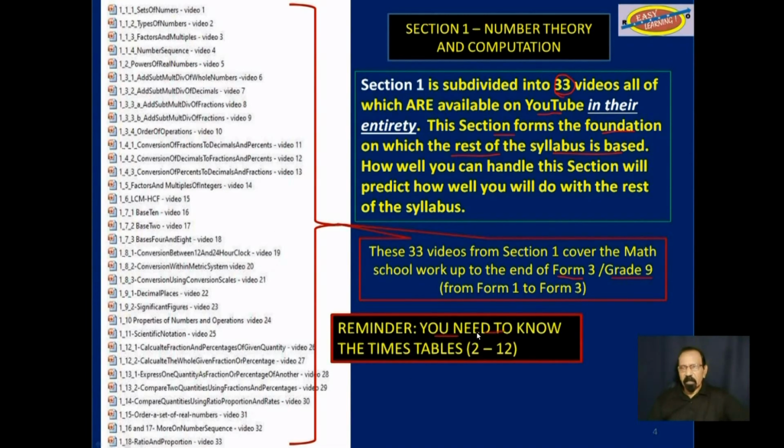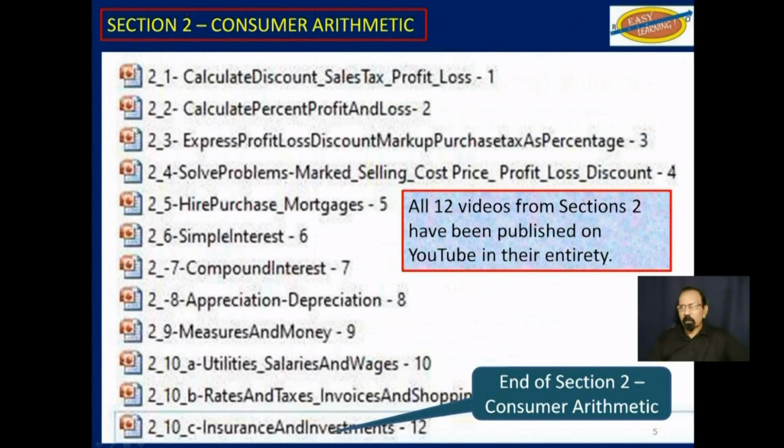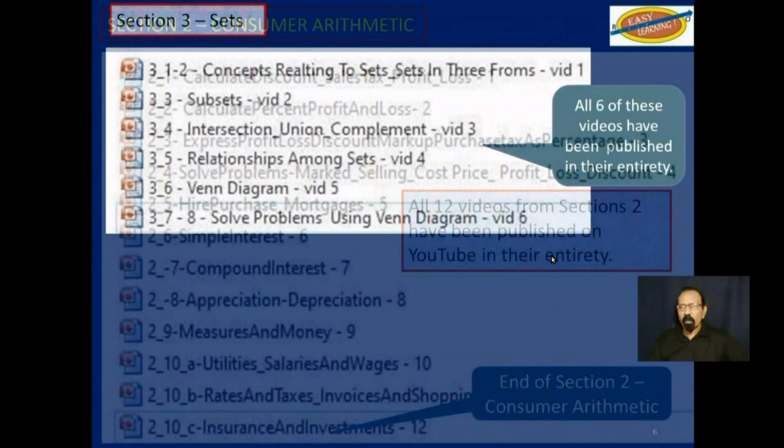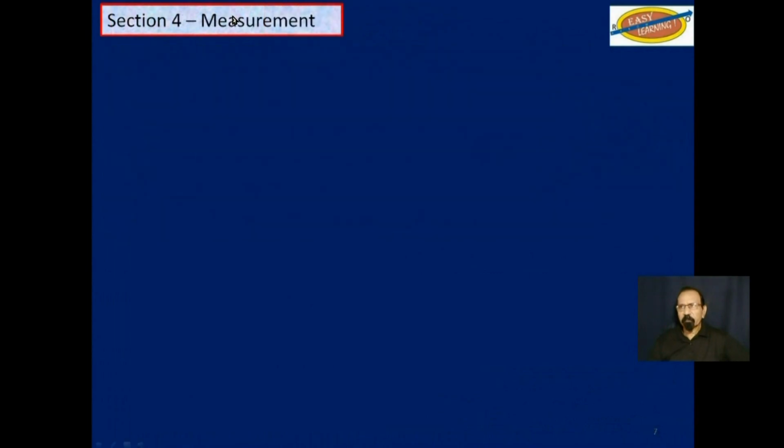Also, another reminder that you need to know the times tables from 2 to 12, especially since calculators are not allowed in paper 1. All 12 videos from section 2, consumer arithmetic, have been published on YouTube in their entirety. All 6 videos from section 3, sets, have been published on YouTube in their entirety.